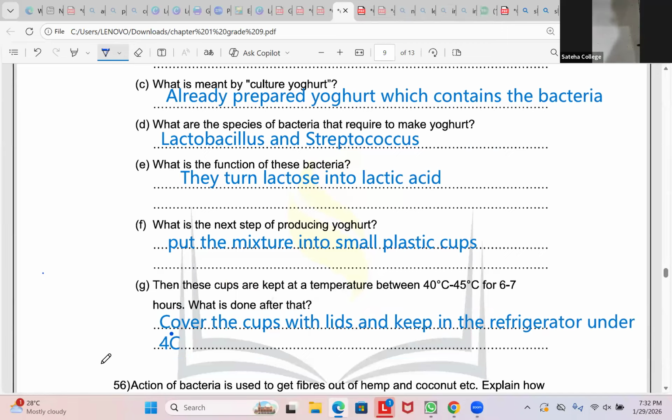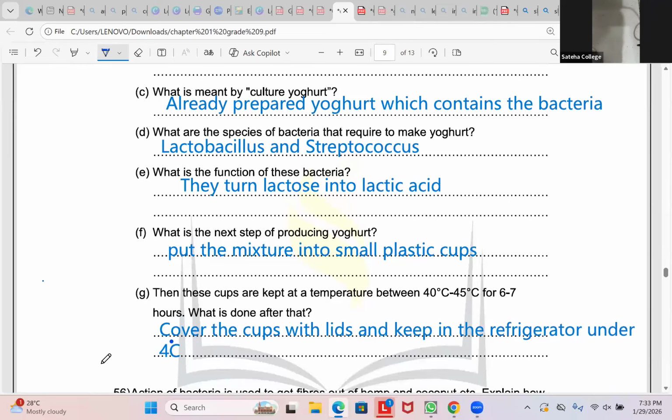We're going to cover the cups with lids and then keep them in the refrigerator under 4 degrees Celsius. So is everyone done? So dairy production is also done. You can understand from this that microorganisms are also used in production of milk products such as yogurt, cheese, curd, and all. We use microorganisms.